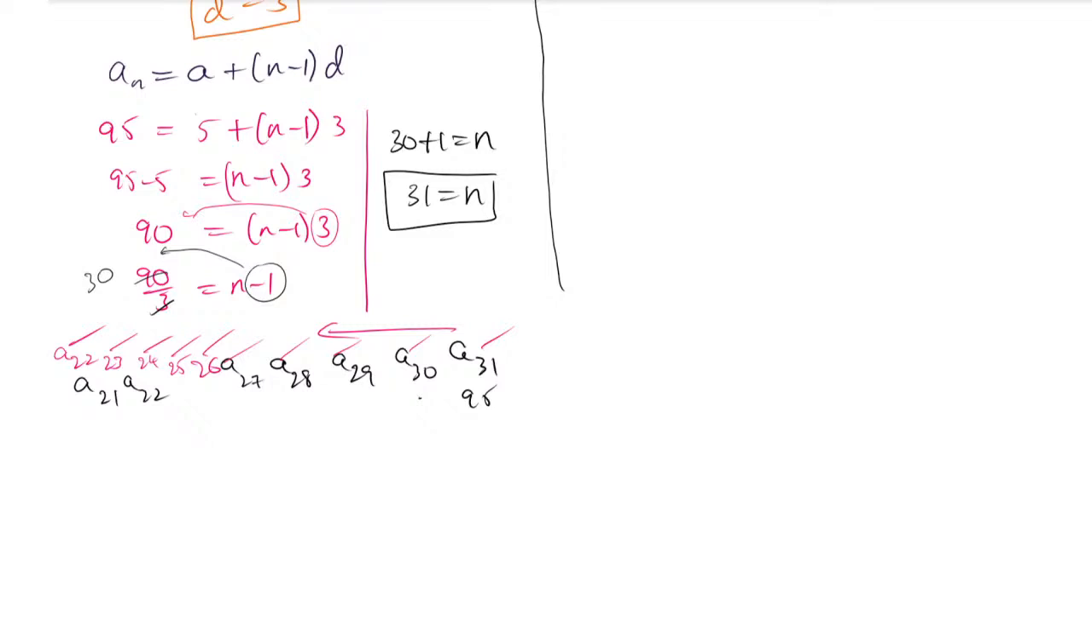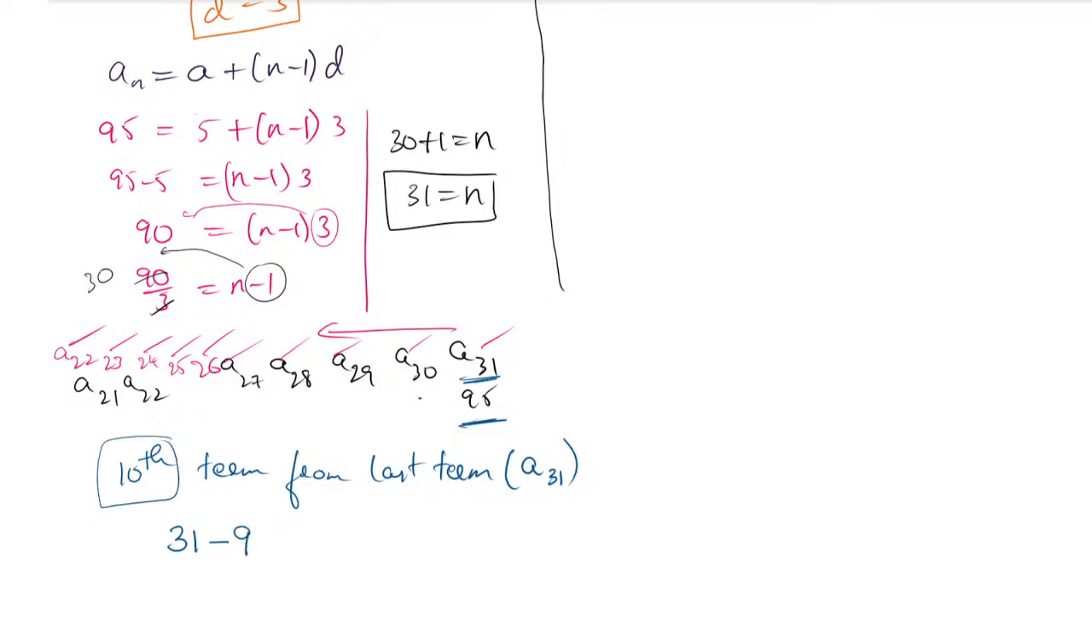Several students went for A21. A21 is not the answer, A22 is the answer. How does it come? Just see here. When you are going backward, we have to consider the last term also. So whenever you are finding the 10th term from the last term, which is the 31st term, what you have to do is 31 minus, not 10, you have to make it 9. The 10th term we are finding, but you make it 9, so 31 minus 9, because one less we have to take, since we have to consider the 31st term also.